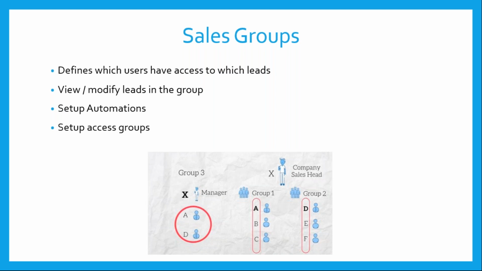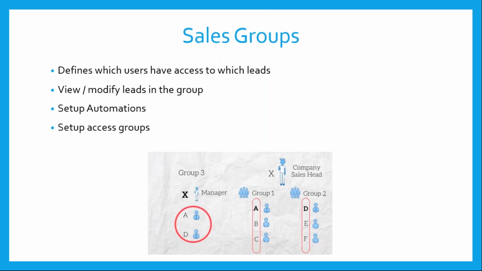So let's take group one, which has A as a sales manager and B and C as sales users. And we have another group, where D is the sales manager and E and F are sales users. And we have a company sales head who would like to have all the information, all the leads. So by hierarchy or by architecture, A will have access only to the leads and the activity of B and C, right? Similarly, D will have access only to the activity of E and F.